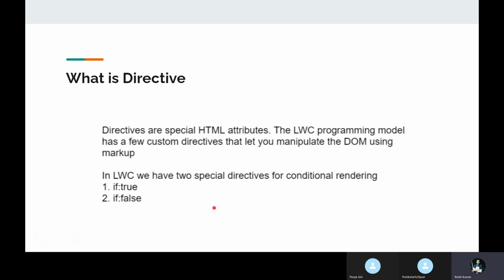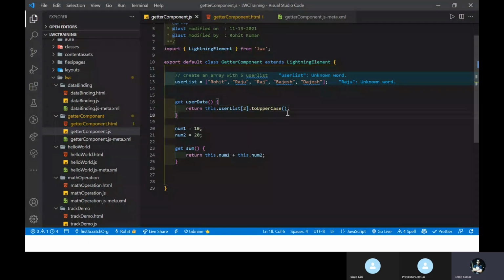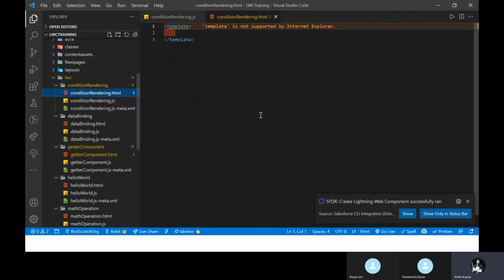Okay. So let me show you one example for this one. Again, you have to go in our text editor, or we can say IDE, Control Shift P, and you have to create your new component, that is called condition rendering, something like that. So here you can see my component is created now, and let me close the others. Okay, and under the HTML, let me show you a simple example first, then we will move slowly into the complex example.